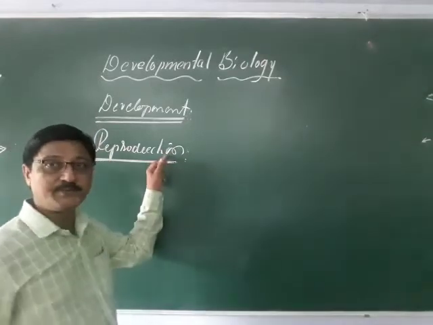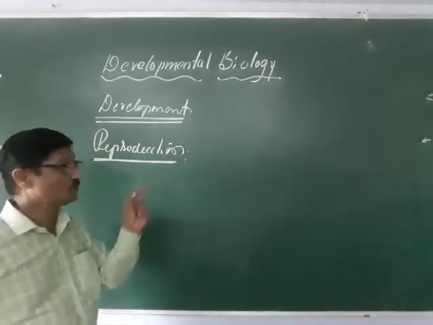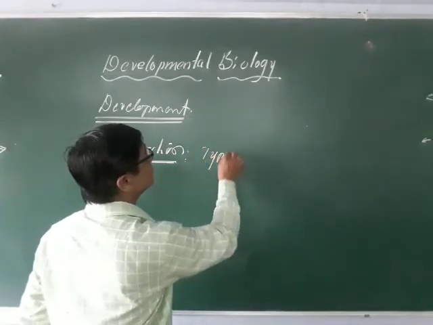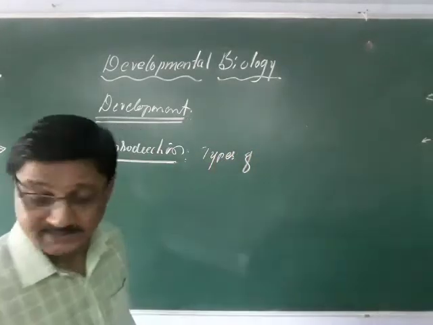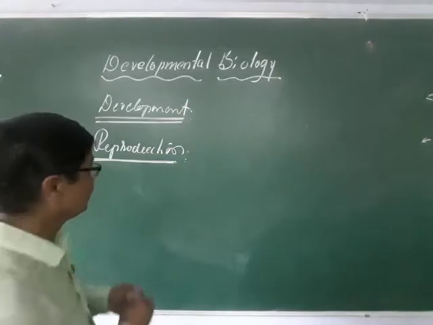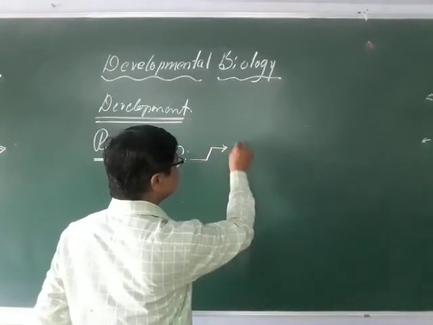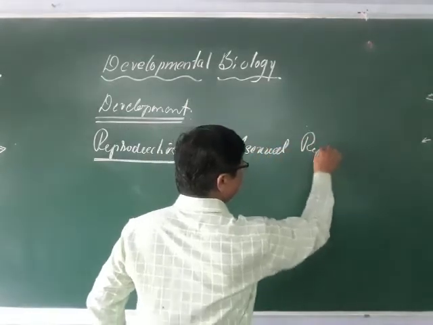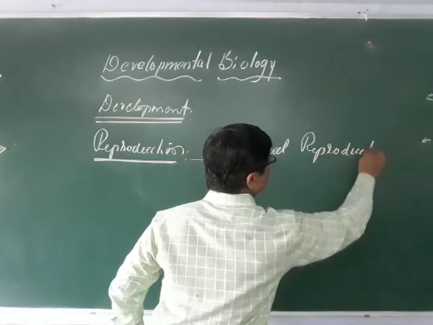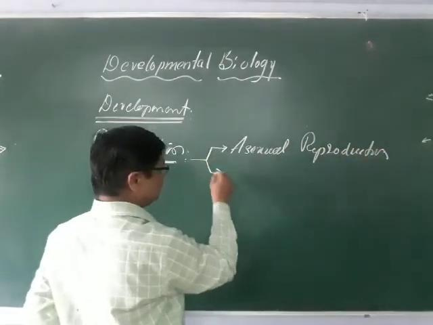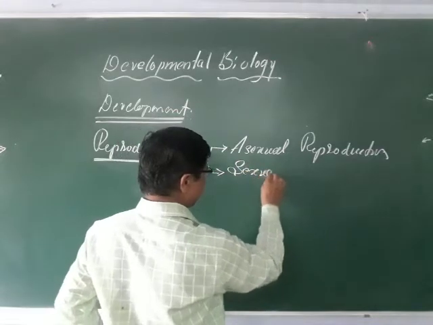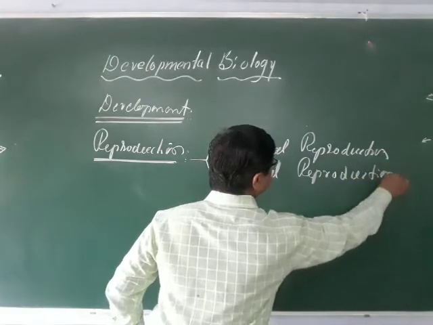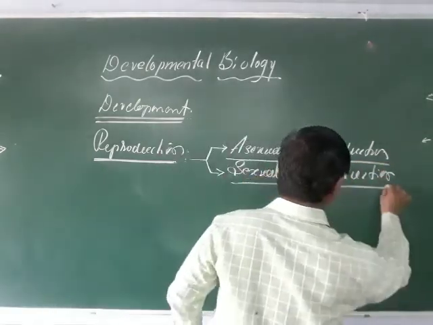So here, when you come across the term reproduction, you come to two terms. One is the types of reproduction. There are two types of reproduction. One is asexual reproduction. Another one is sexual reproduction. So sexual reproduction as well as asexual reproduction, these are the two processes.